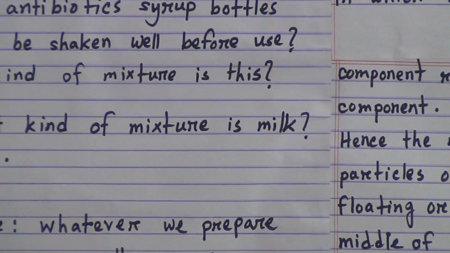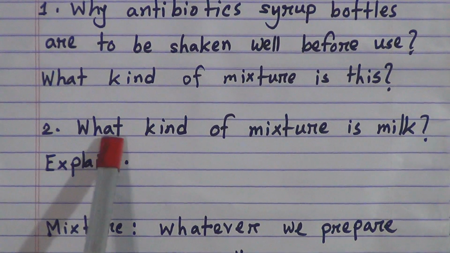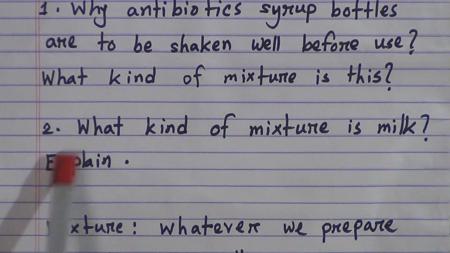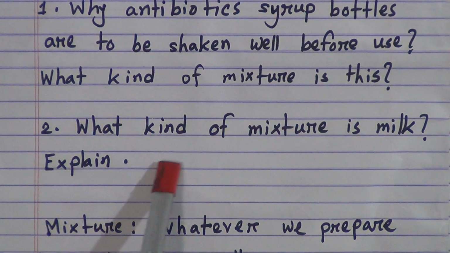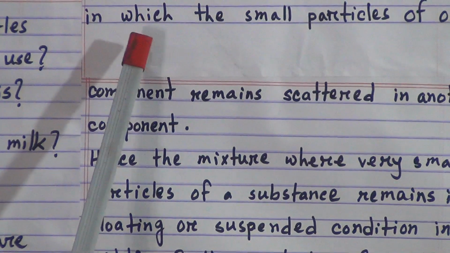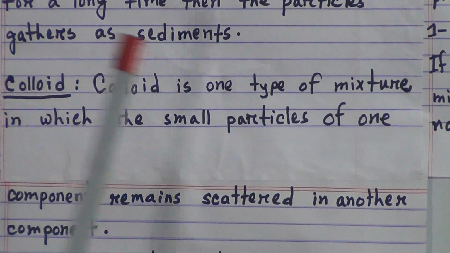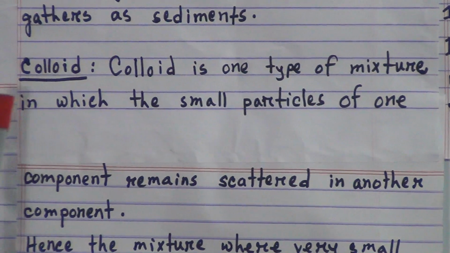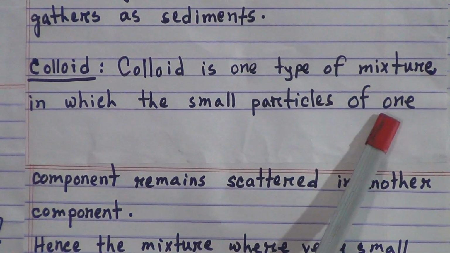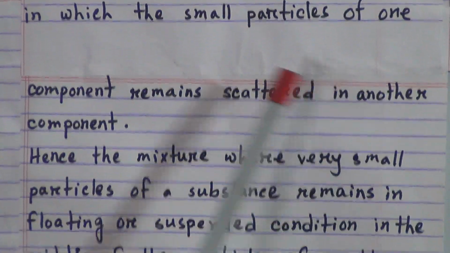Now I will discuss question number 2. What kind of mixture is milk? Explain. Dear students, we know milk is one kind of colloid. Now we will know what is colloid. Colloid is one type of mixture in which the small particles of one component remain scattered in another component.